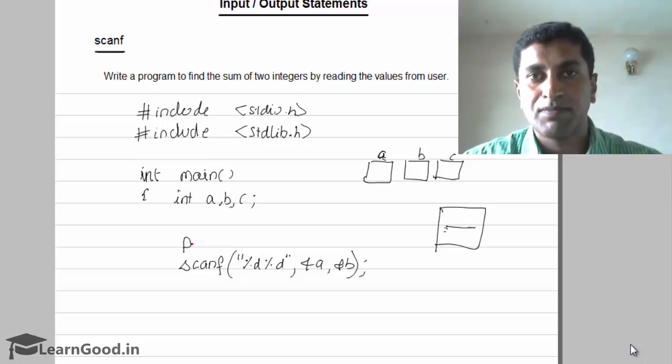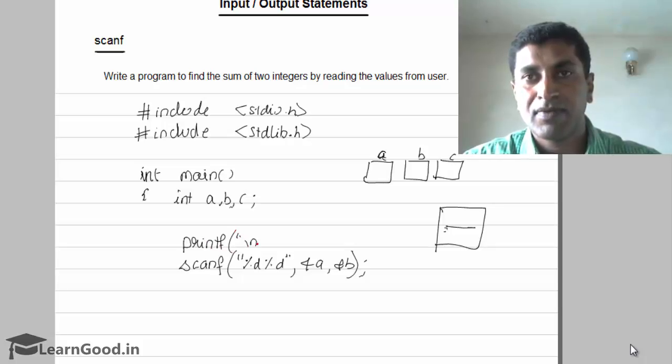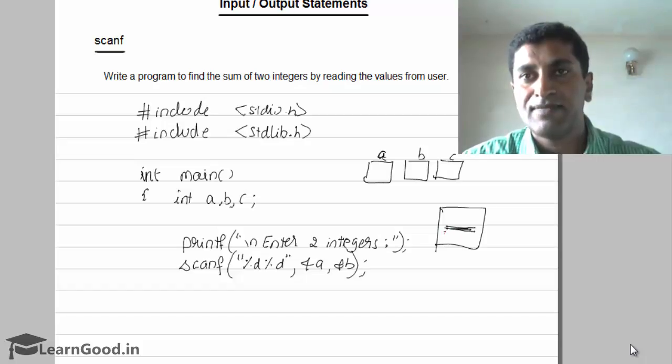It's better if you display a message, enter 2 values, before you wait. You can do it with a printf, enter 2 integers, and then wait. So it will display the message enter 2 integers, and then it will wait for the value. If I give the value 10, then 10 will be stored inside a, and then again it will wait for the second value in the next line. If I give 20, then 20 will be stored inside b.